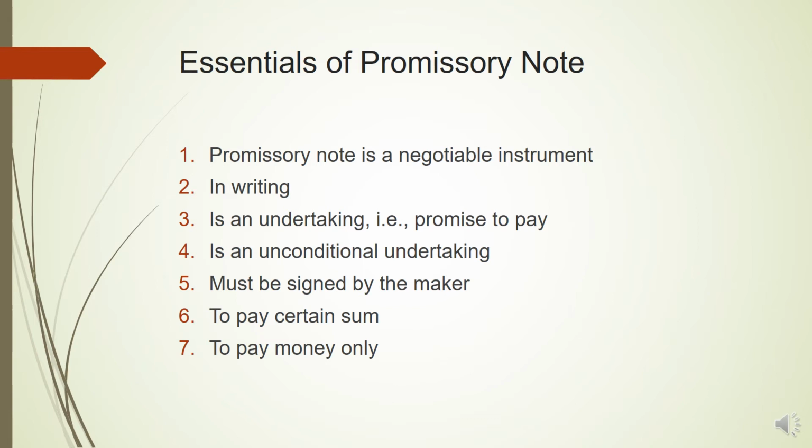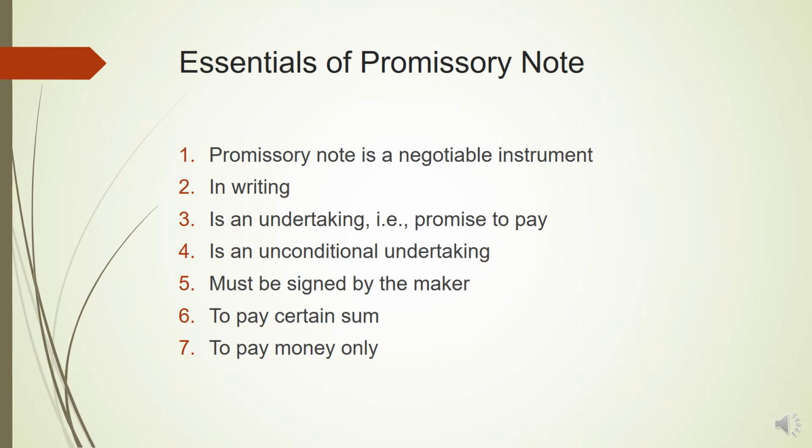Then next, it must be signed by the maker. The maker is the person who makes the promissory note. And who makes it? The debtor, the one who has to make the payment. He will make a promissory note promising a certain amount of money to be paid to a certain person or to the bearer of the instrument on a particular date. It must be duly signed and authorized by the maker, because he is promising to pay, so the instrument has to be signed by the maker.